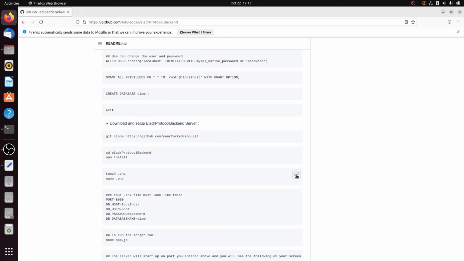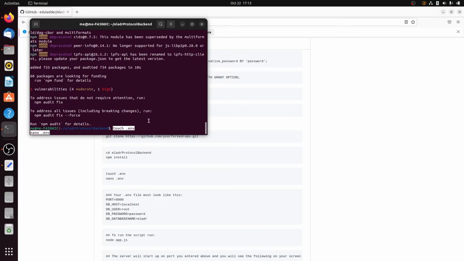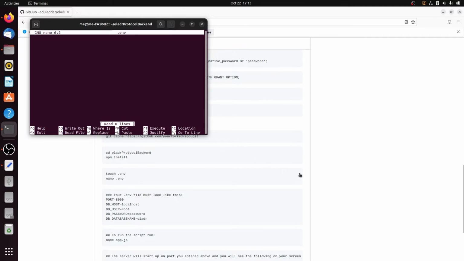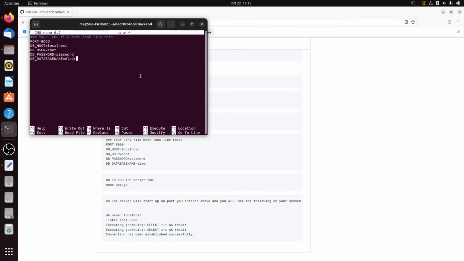Now we are going to create a .env file in which all the environment variables are going to be stored. Now we have to copy and paste these environment variables. You can change them according to your need. Now exit it.